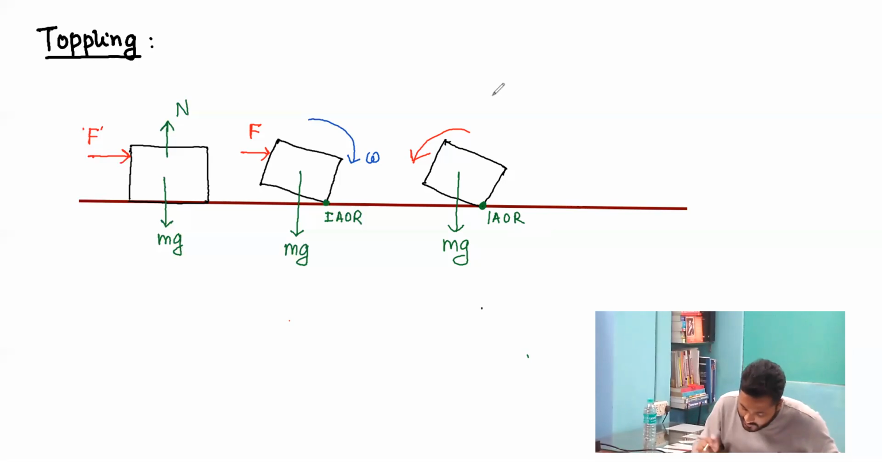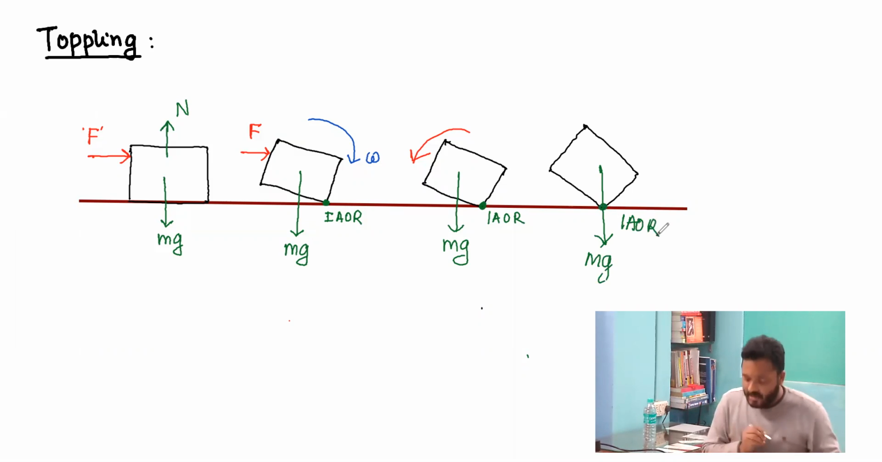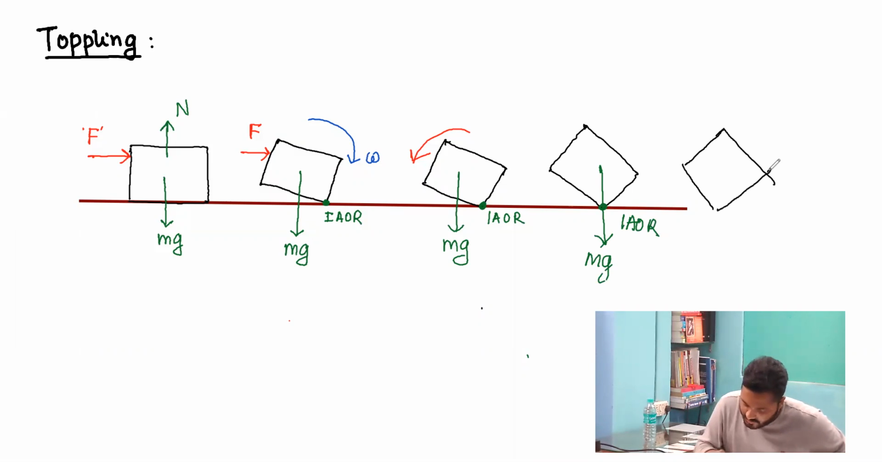But if the force is applied for a considerable span of time such that a position like this is reached, where the weight mg is acting at the instantaneous axis of rotation, then just beyond this point, what will happen? Just beyond this particular point, the weight will start acting on the other side.